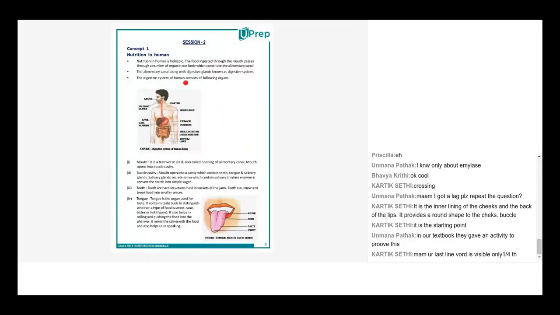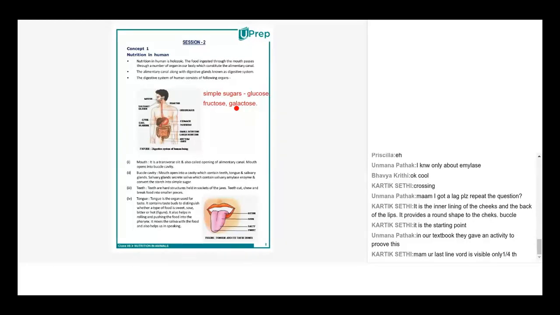Ma'am, it says that starch in the presence of salivary amylase converts to maltose. Okay, all right. Could be, I'm not aware if it is maltose, but I'm sure it converts to simple sugar. I will have to check that and get back to you in your next class, right? But ma'am, I just checked it right now. The textbook is just next to me. Okay, all right. So I take that into consideration then.